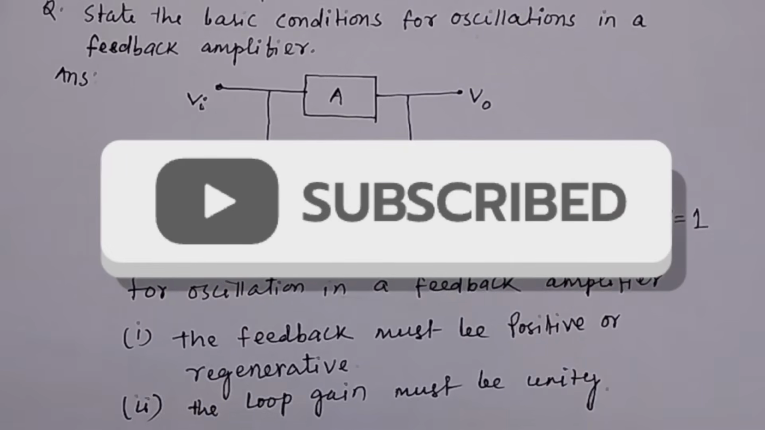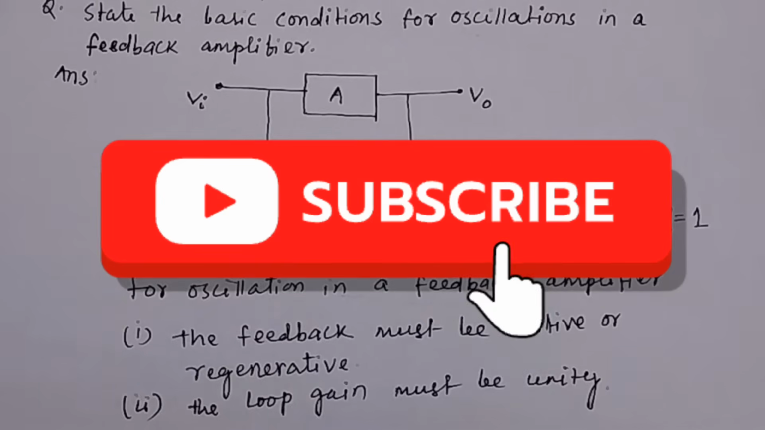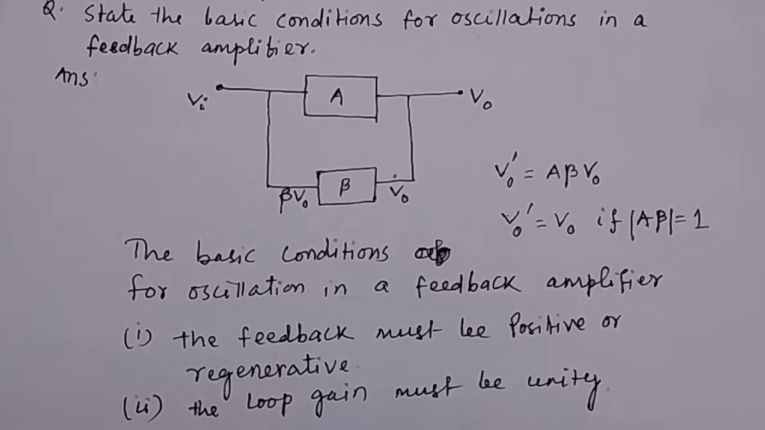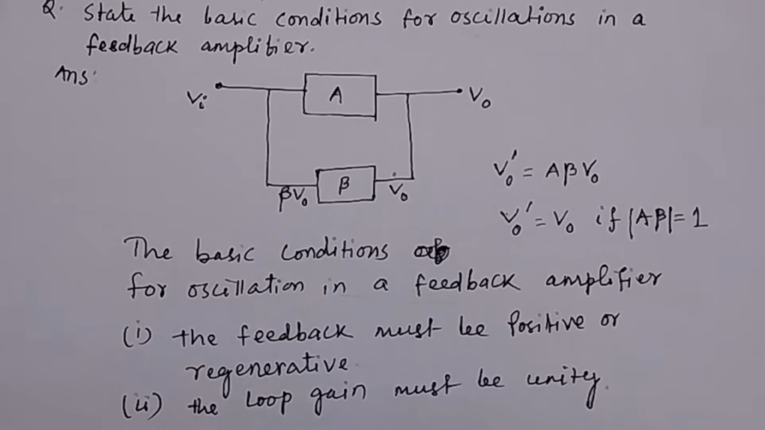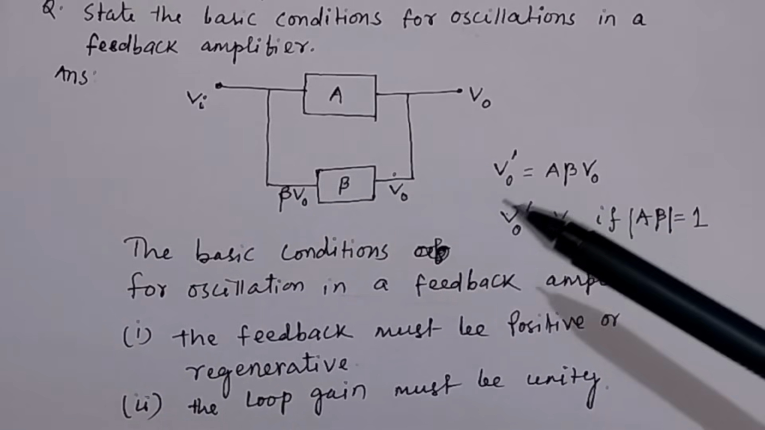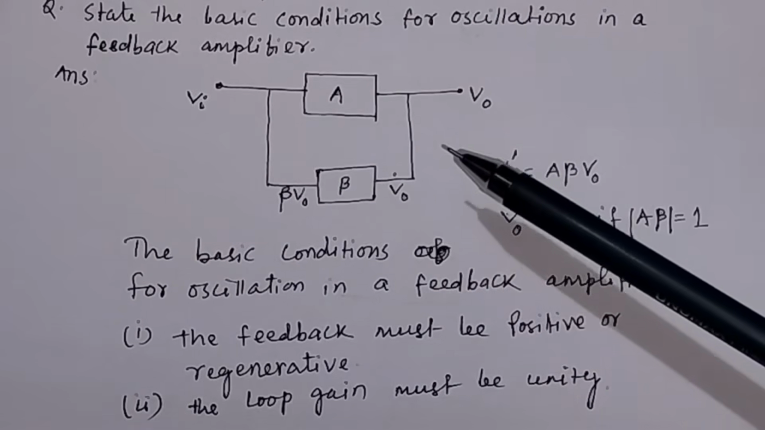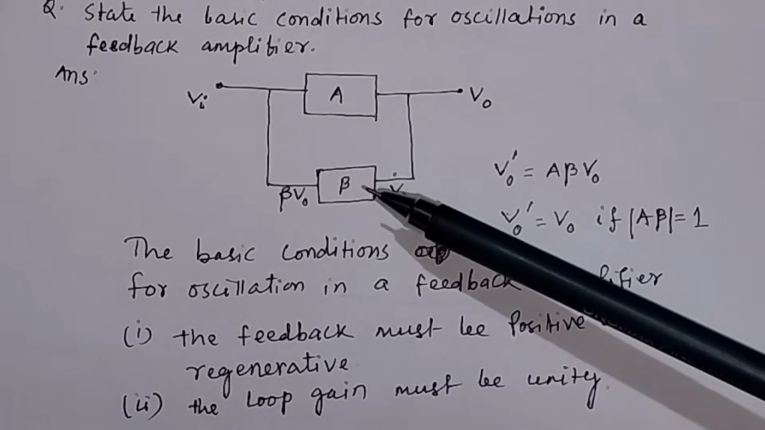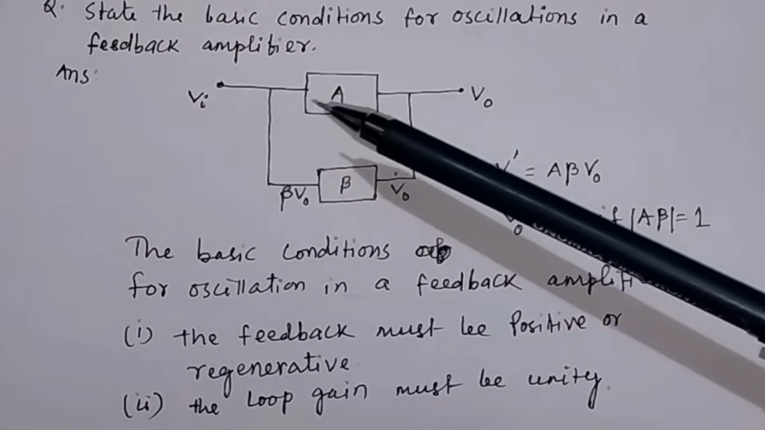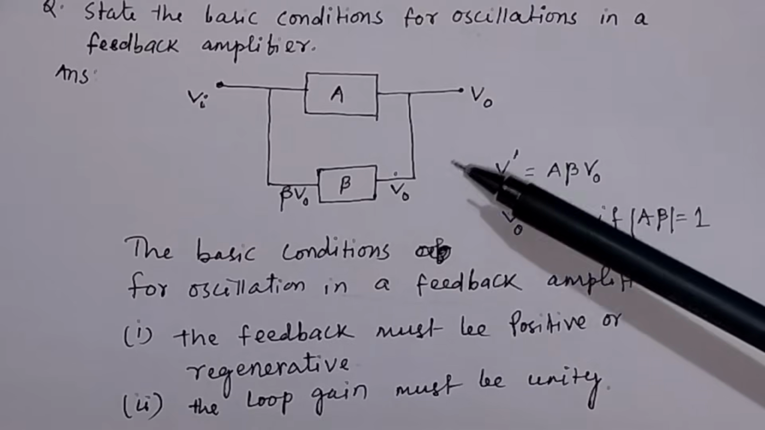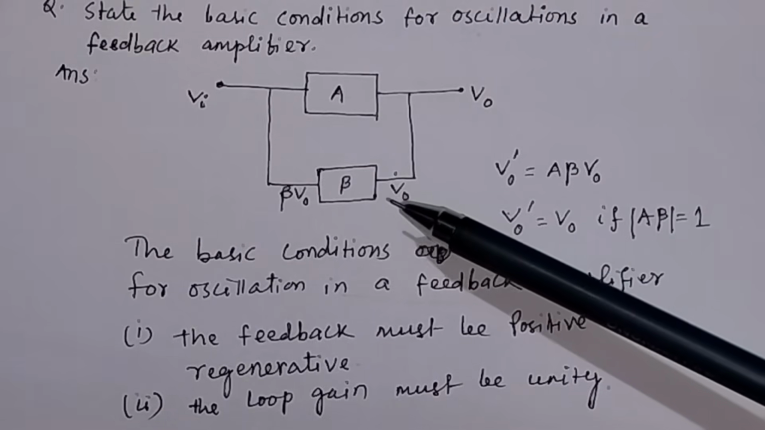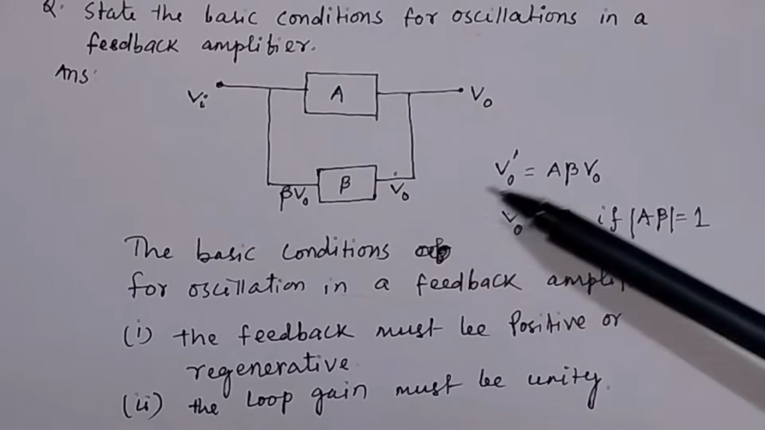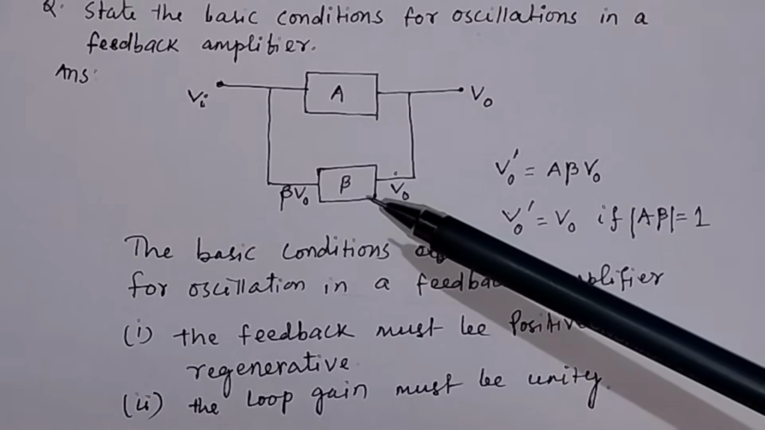And if you have a question that says, state the basic condition for oscillation in a feedback amplifier, that means you have to explain the Barkhausen criterion by using a simple block diagram. This is a block diagram, this is an amplifier, and this is a feedback circuit. Suppose the input is Vi, the output is Vo, and the input given to the feedback circuit is also Vo. Then what will be the gain?